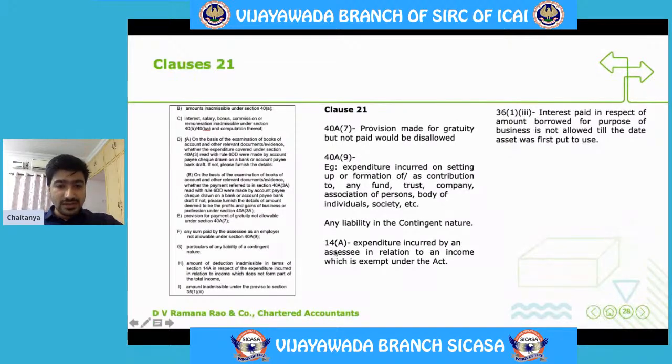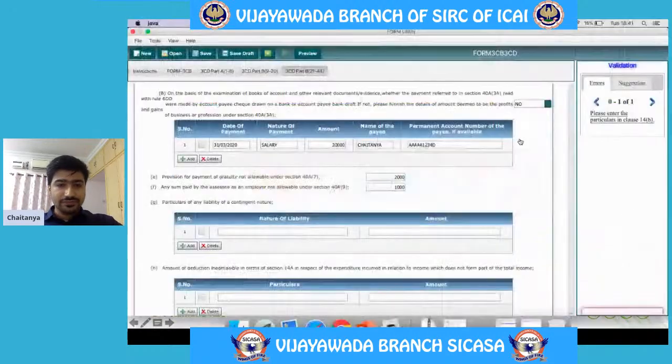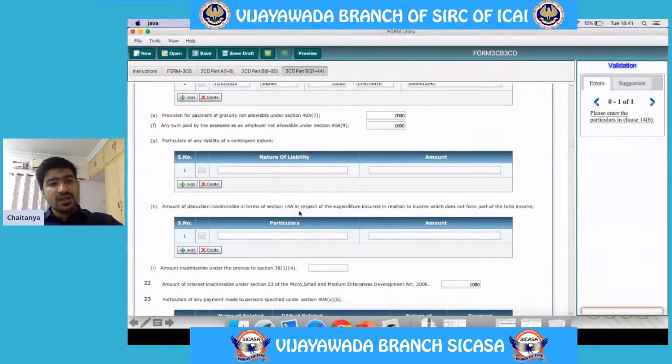We will understand these three clauses now. Say there is a liability which is contingent in nature, which may or may not occur. In that case, those details are required to be given here.